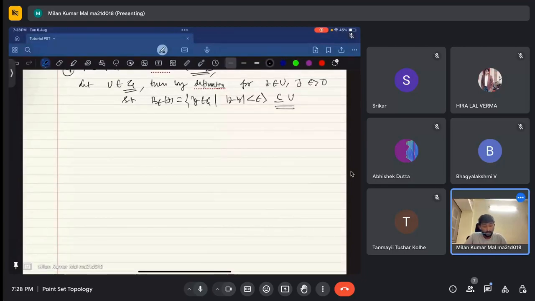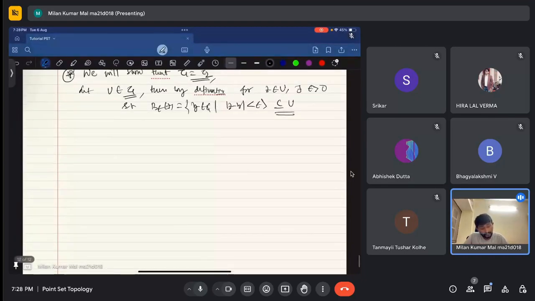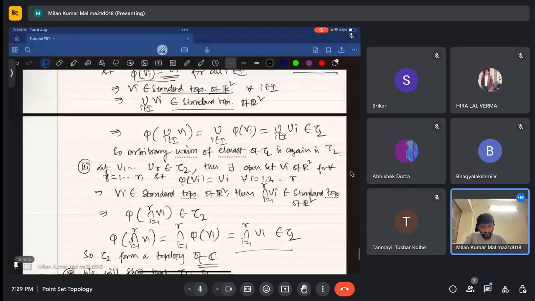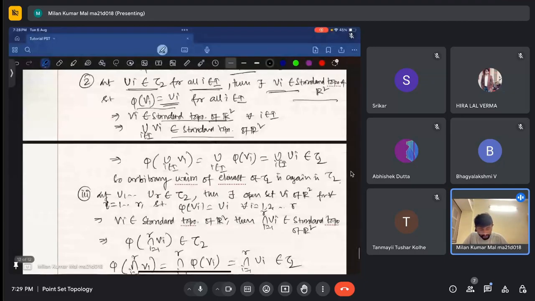That is the definition. But now I have to show that the image of this particular set U is contained in tau 2, right? That is, that this is actually the image of some open set in the standard topology, right? And from here we can say that U is the union of B epsilon of z over all z belonging to U. I can write this one.